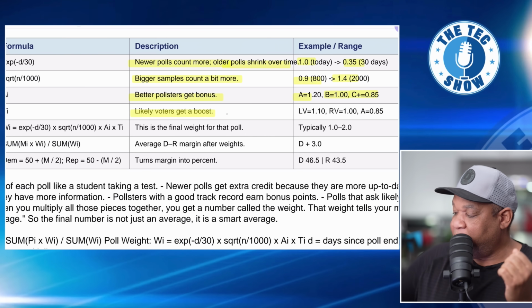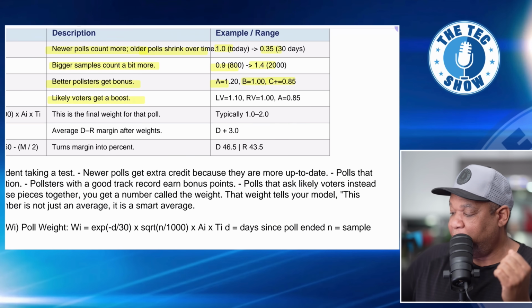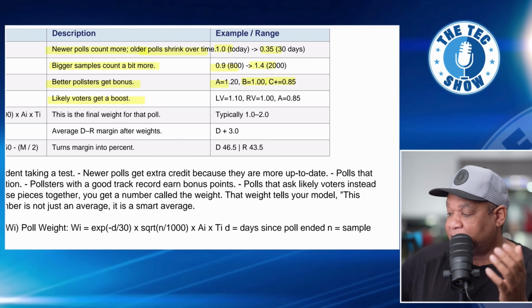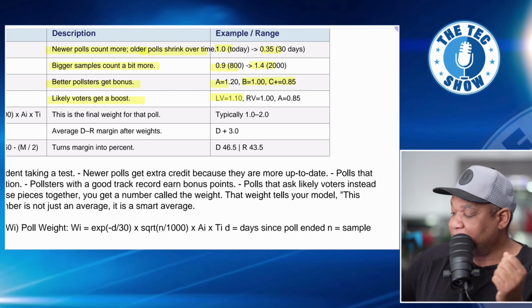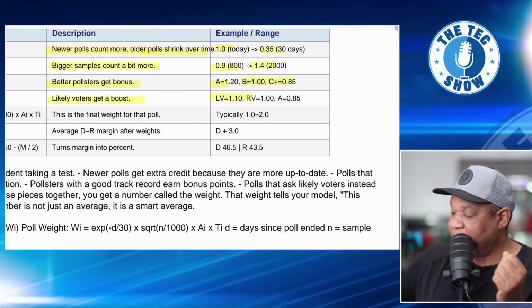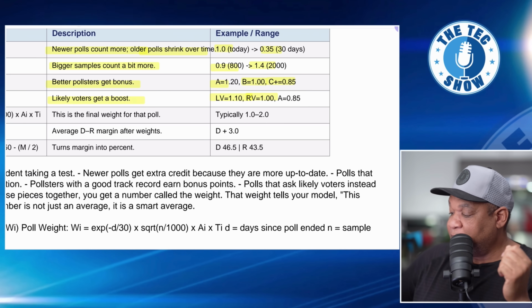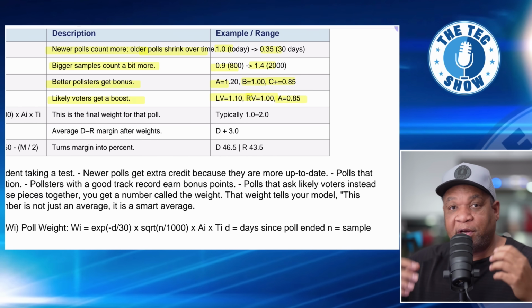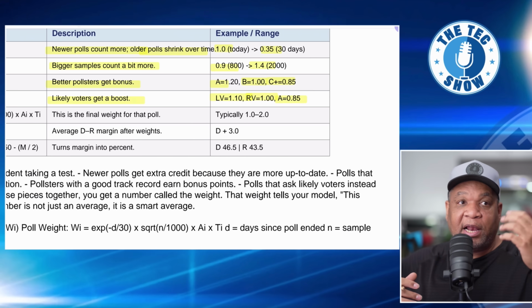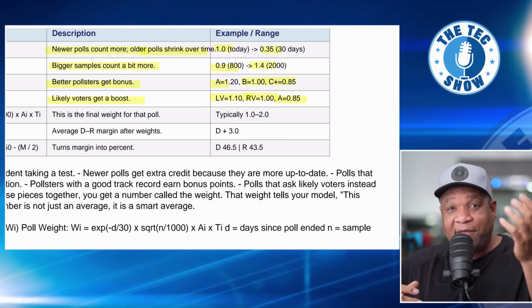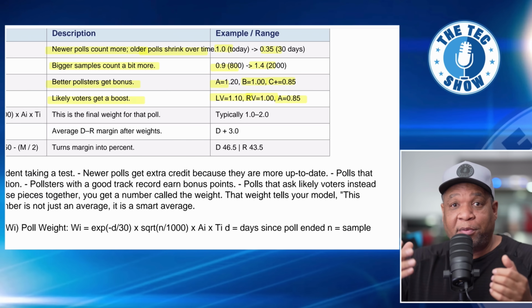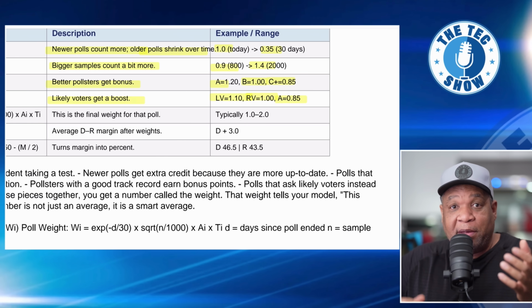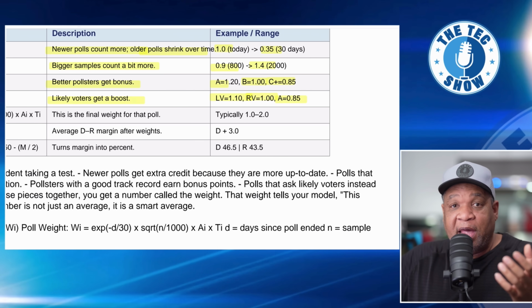Okay, likely voters get a boost. This is important too, and this is sometimes overlooked. Likely voters get 1.10. Registered voters get 1. And adults get 0.85. So when you're looking at these different polls, likely voters should be weighed heavier than registered voters, because a registered voter might not vote. They might be registered, but they're not voting. And that happens a lot.